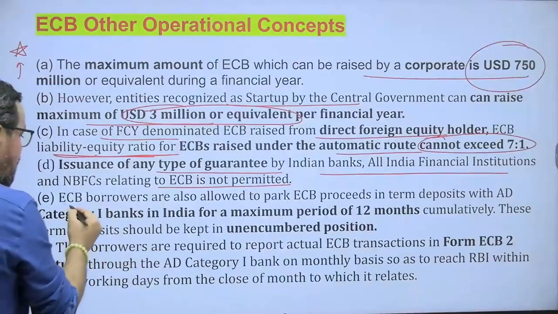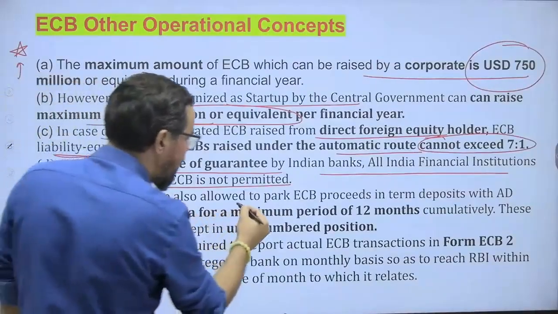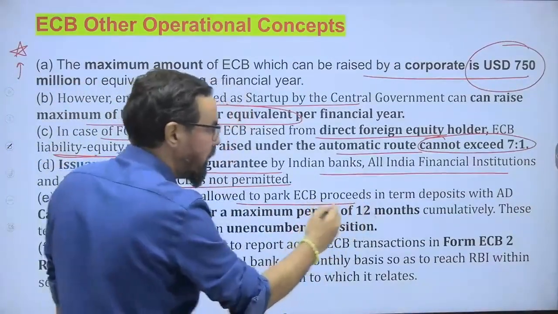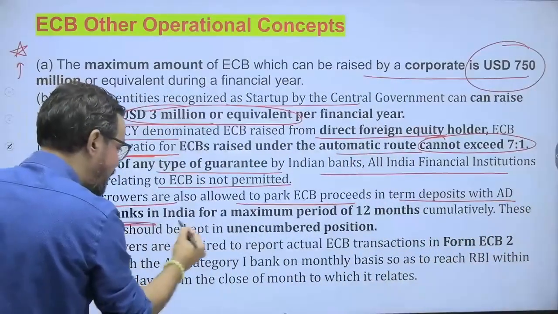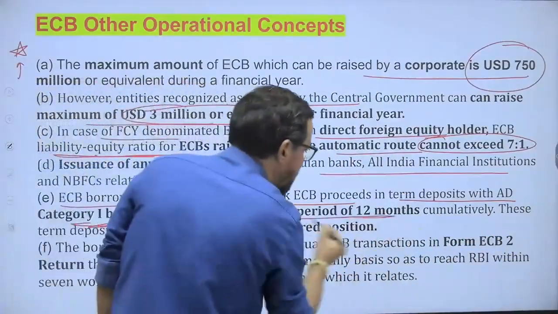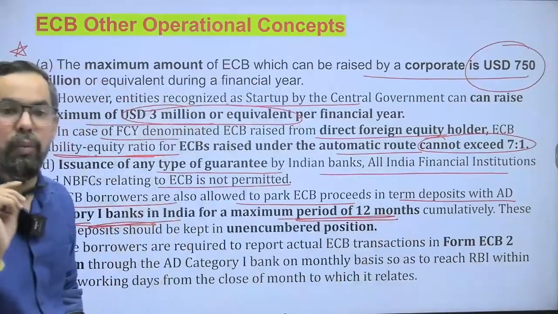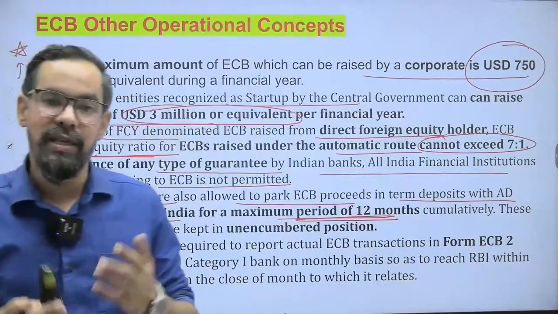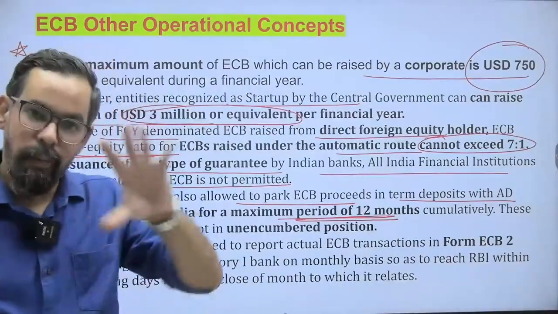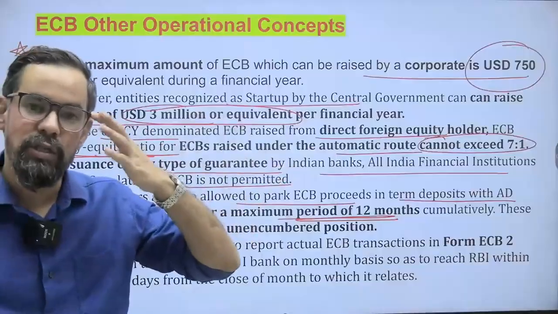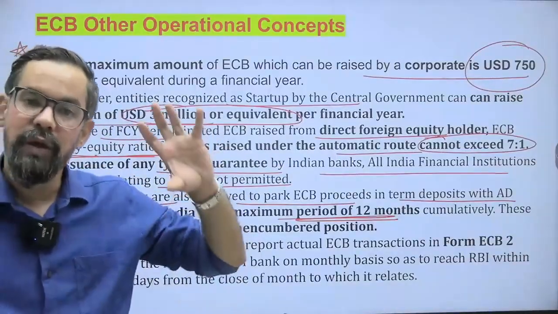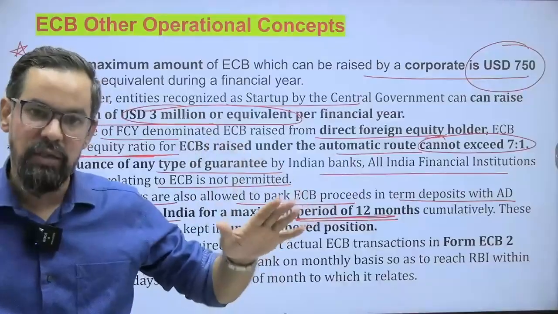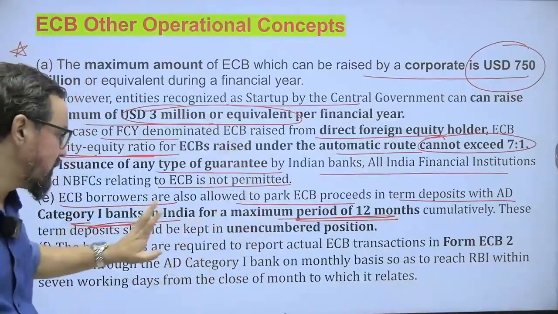That is the one. ECB borrowers are also allowed to park ECB proceeds in term deposit with authorized dealers category 1 bank in India for a maximum period of 12 months. Again, very important point. Let's say that XYZ raised those particular funds, they can park that money. Let's say it was 10 million US dollar. They can park that money with any authorized dealer category 1 bank for 12 months. Okay? So that is the one.